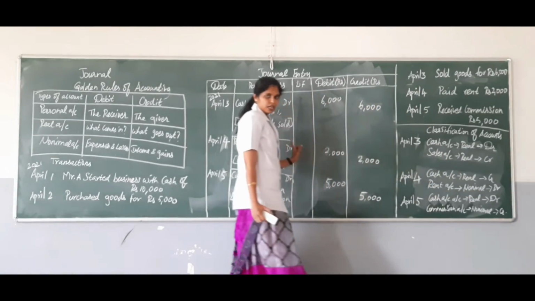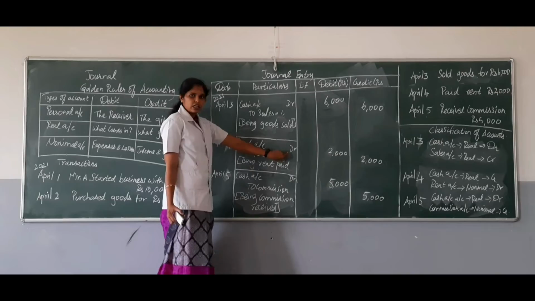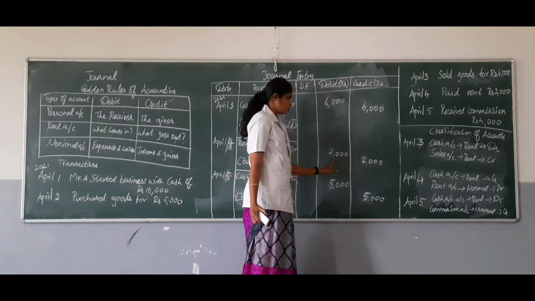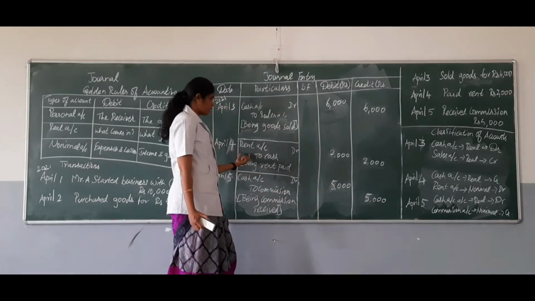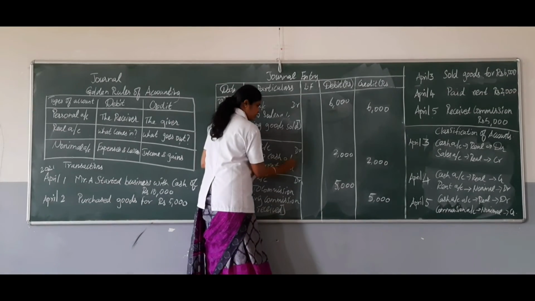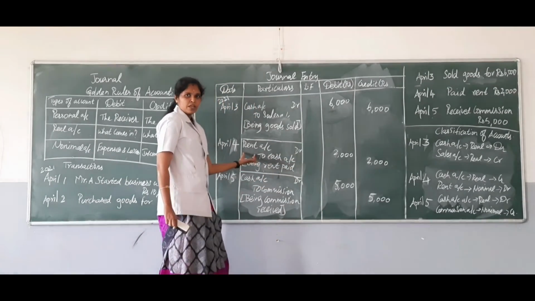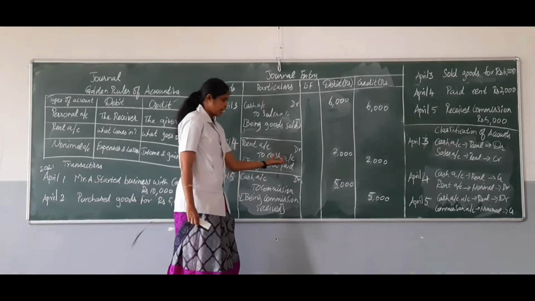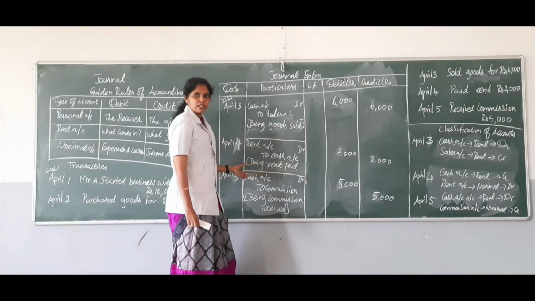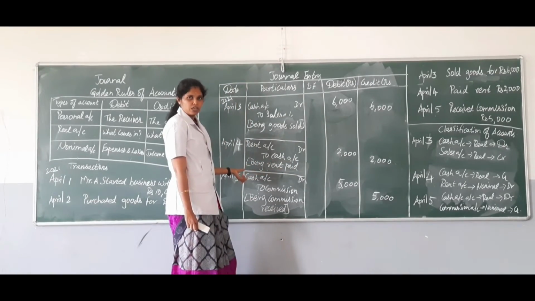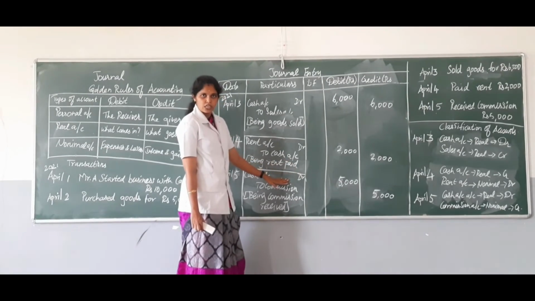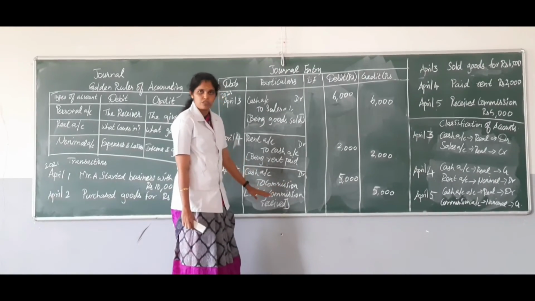What will be our journal entry is rent account debtor. The amount in debit column, the amount paid is 2,000. You have to write the amount 2,000. And then you have to record the credit entry. Here the credit entry is cash account. So you have to write the credit entry by leaving the gap and starting with the word to cash account. Under credit column 2,000. You have to end a particular transaction by writing the narration with the word being, rent paid is the narration. With this we are closing the particular journal entry and moving on to the next entry.